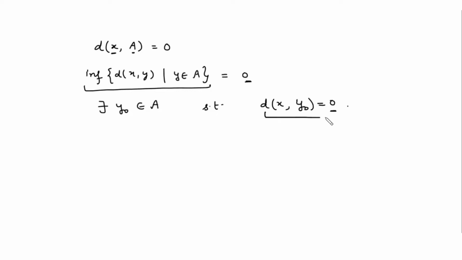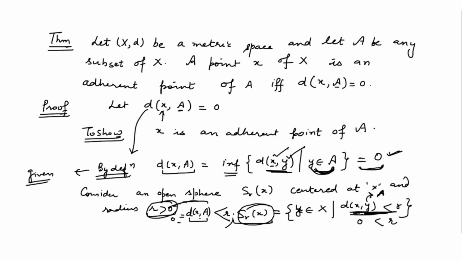And if this distance is 0, clearly this is less than r. And A is a subset of X also. It means your y naught is also a member of X. So with center x, we get a point in X such that the distance is less than r.